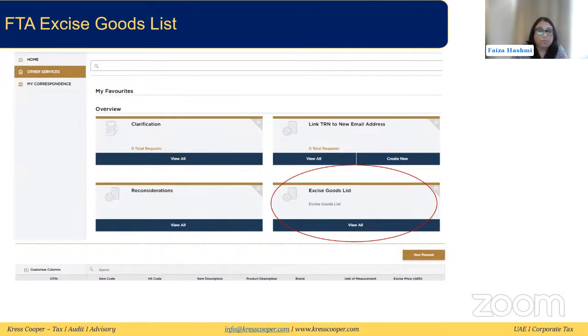You can identify the product with the HS customs code and the GTIN. Product description is there, item description, brand name is there, and the excise price is there. So this is the excise price which the law is saying that you need to see whether it is higher. If you want to know what the price in the FTA excise good list is, you can go to the EmaraTax portal under this excise good list and search the product to see what the excise price is currently.